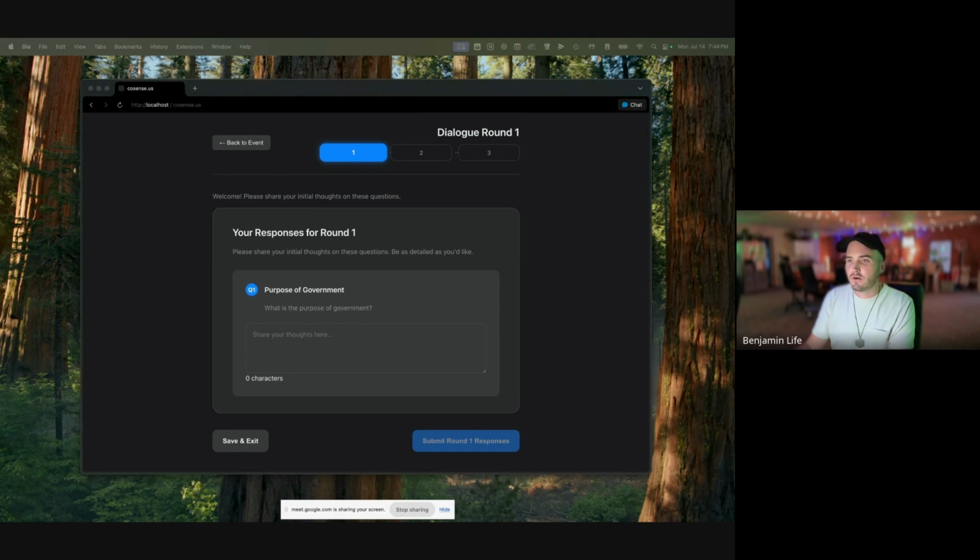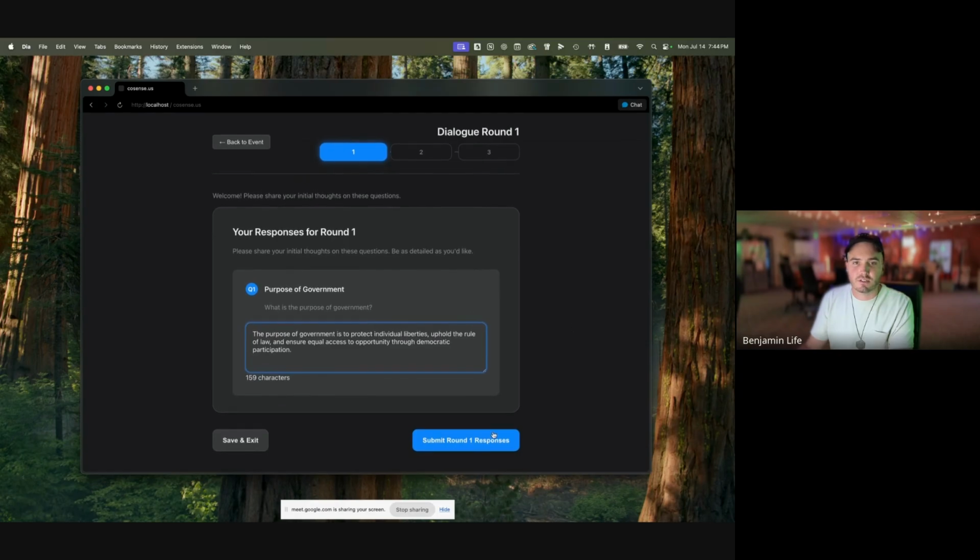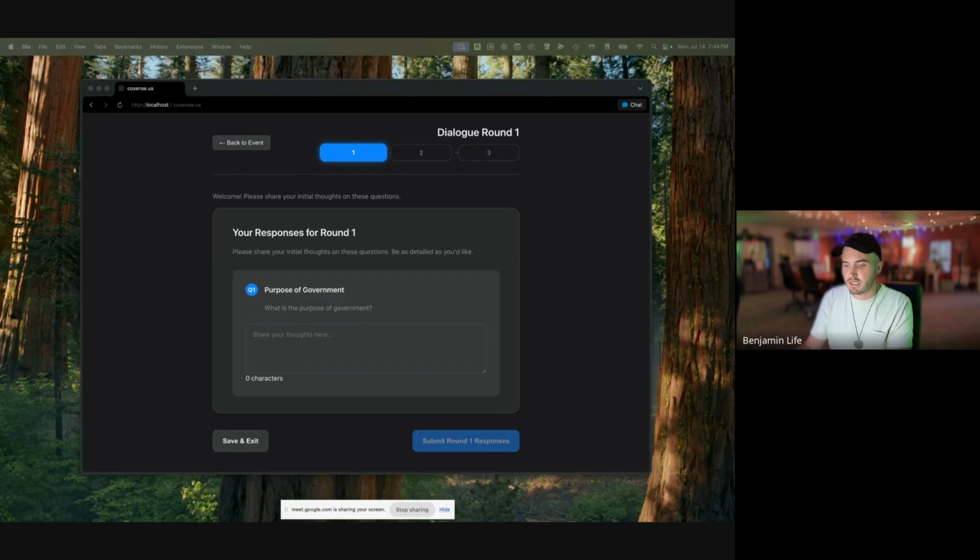So I'm going to fill out this inquiry with some mock data that was generated by ChatGPT, answering this question from a diversity of perspectives. So I'm just going to enter that information in now.